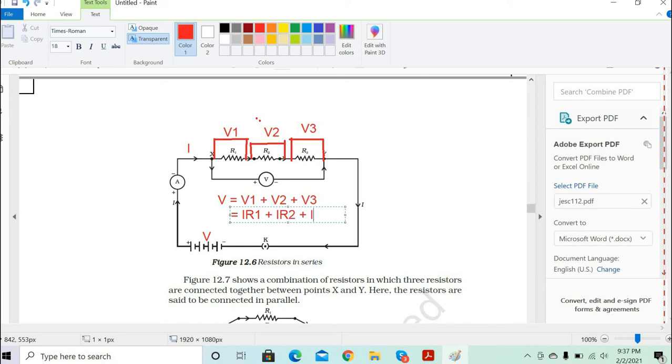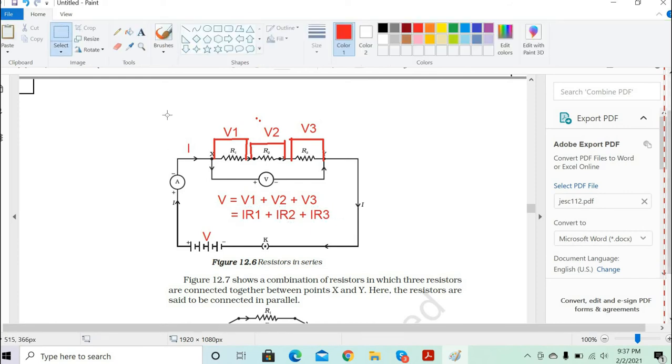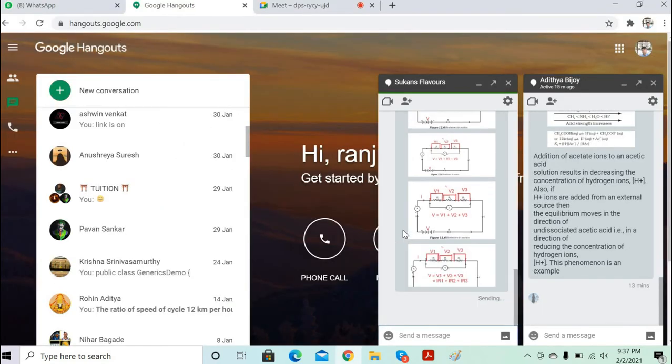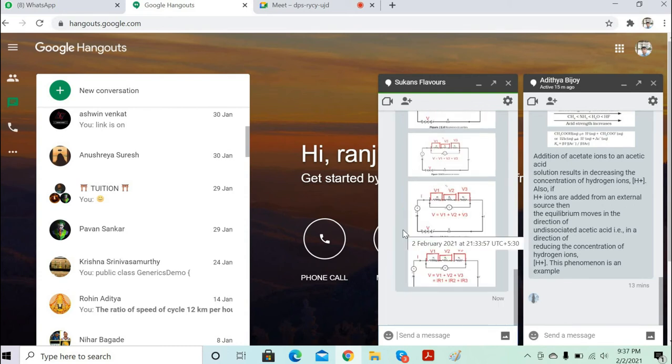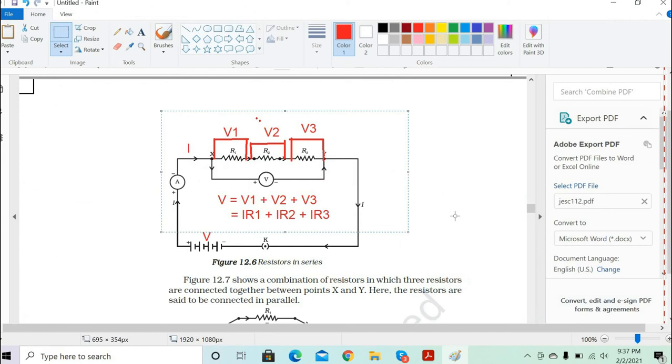Similarly for all three, so the total V will be given as, write down, I into R1 plus I into R2 plus I into R3. Got it?